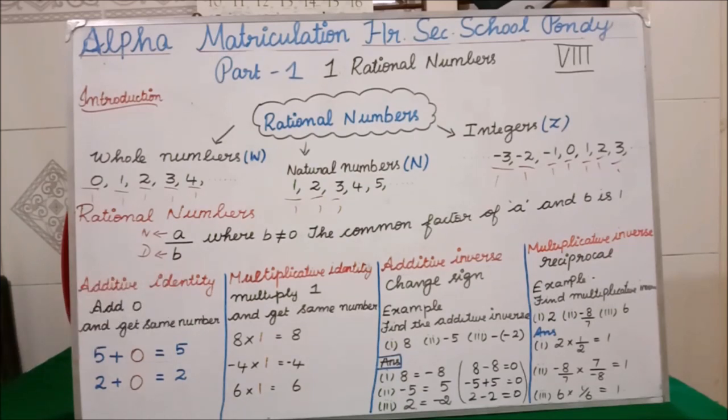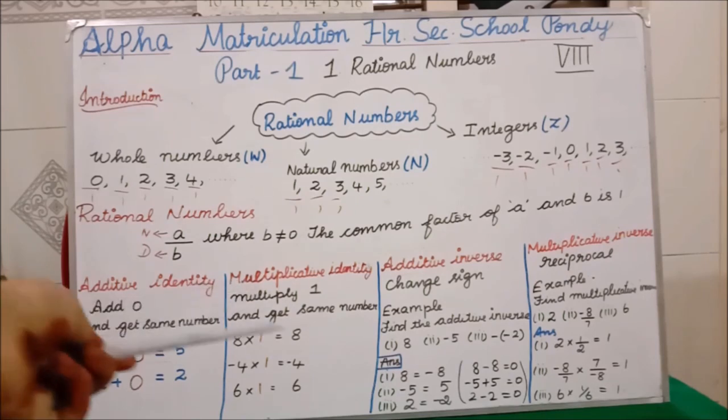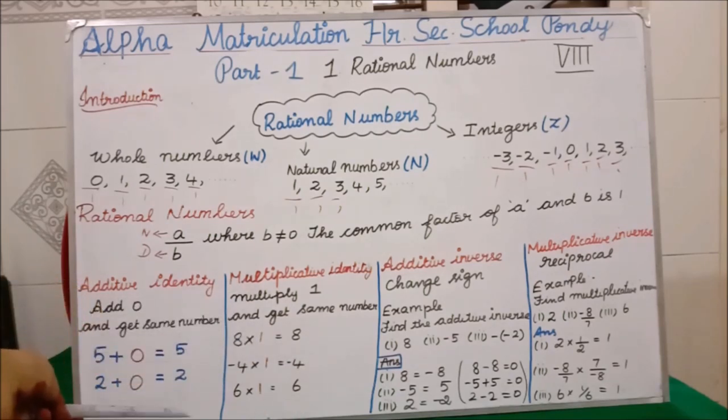Clear all of you? So that only you will get the question as your answer. Clear students? Our question is what here? Minus 4. To get the same minus 4 as your answer, what do we have to do? We have to multiply with 1. Isn't it? So minus 4 into 1 is what? Minus 4. Similarly, 6 is our question. We have to get the same question 6 as your answer. Then what do we have to do? We have to multiply: 6 into 1 is equal to 6.